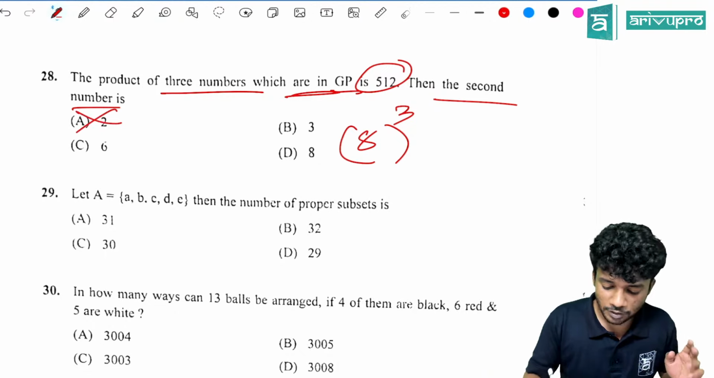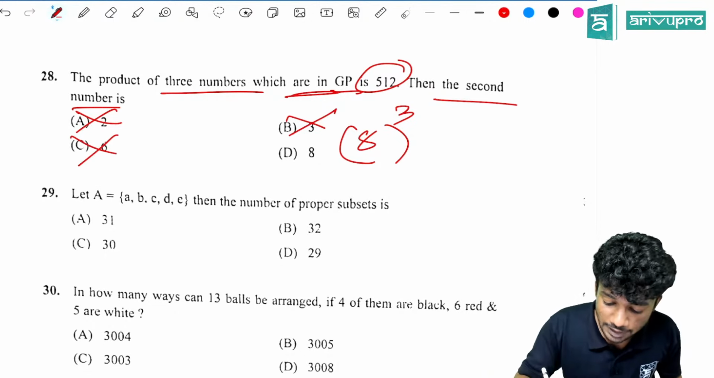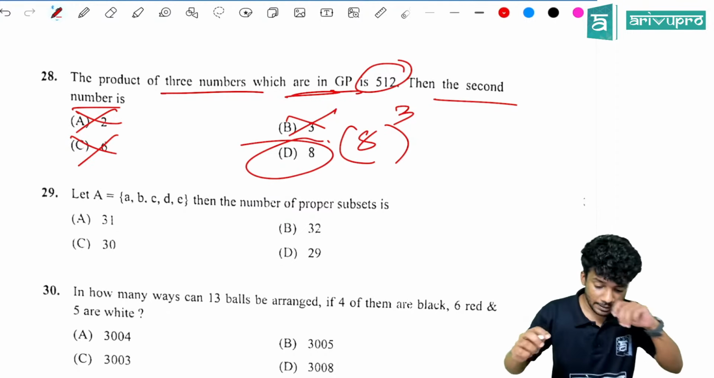So option A is wrong. 3 raised to 3 is 27. Similarly, 6 raised to 3 is 216. 8 raised to 3 is 512. So option D is the answer.